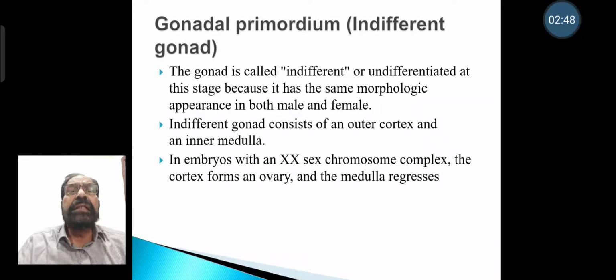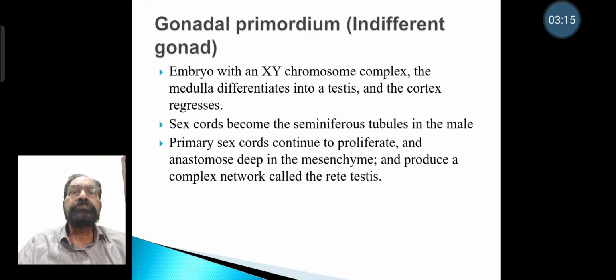Gonad is indifferent or undifferentiated at this stage because it has the same morphologic appearance in both male and female. Indifferent gonads consist of an outer cortex and an inner medulla. In embryos with XX sex chromosome complex, the cortex forms an ovary and the medulla regresses. In an embryo with an XY chromosome complex, the medulla differentiates into testis and the cortex regresses. Sex cords become seminiferous tubules in the male.